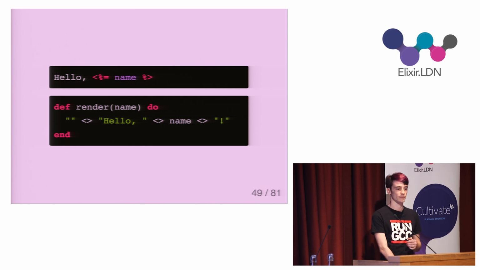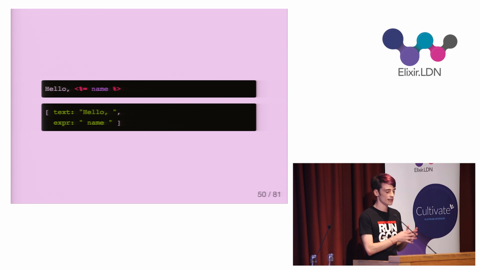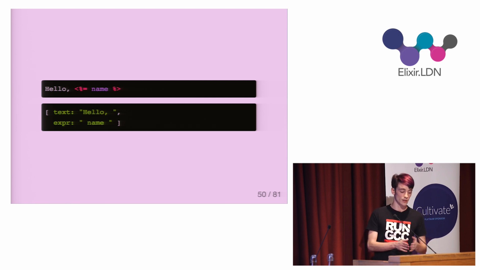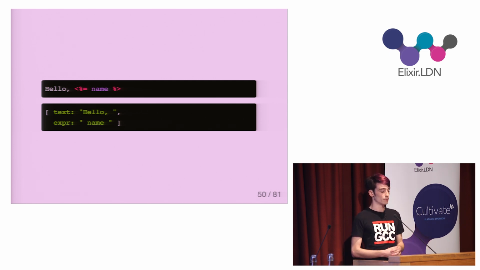So let's look at how this is done. So the EEx parser splits the template into text and expressions. The template in the first code snippet would be split into the text hello, and then an expression consisting of the variable name.